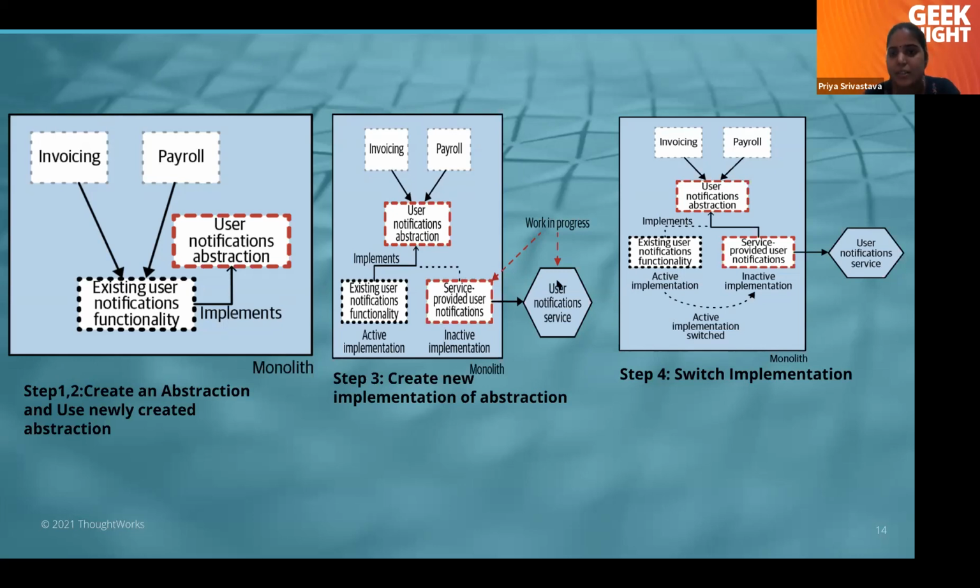Once the implementation is done, we can make both implementations active, or one inactive and one active. This can be controlled by a feature flag or any other strategy you want. And if you want to get rid of the existing notification functionality, we can just remove it. Or there might be a scenario where, out of 10 clients, 4 still go with the existing functionality and 6 go for the new functionality. In that case also, we can do the implementation. So this is how our branch by abstraction pattern works.